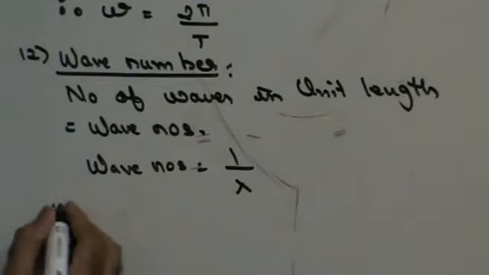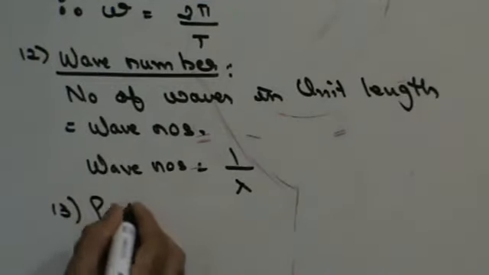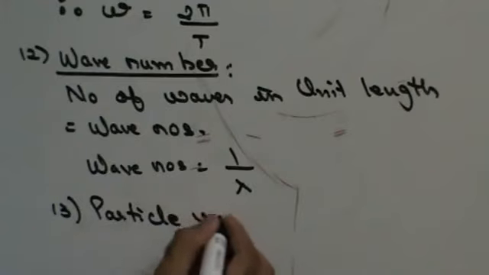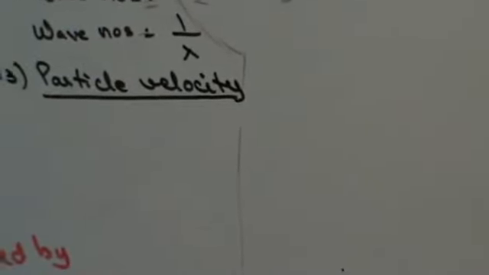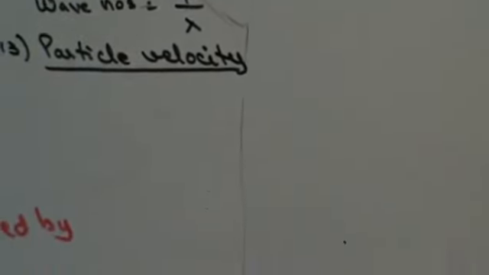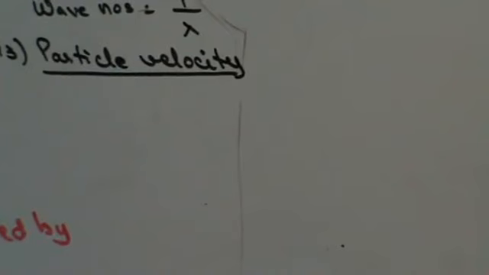Next, what do we understand by particle velocity? The instantaneous velocity of a particle in a medium executing simple harmonic motion while traveling through the medium is called its particle velocity.